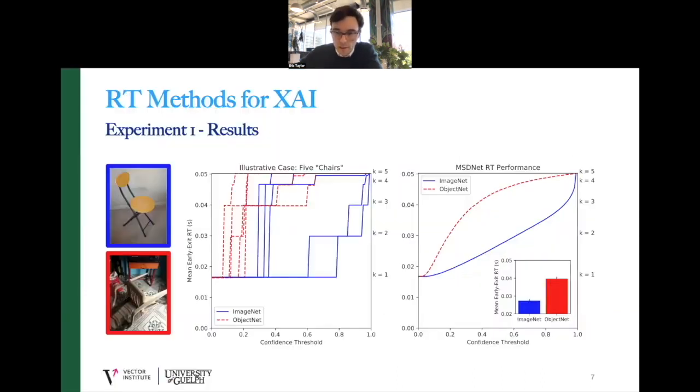Oh wait, I forgot to say something. So this pattern results as proof of concept for using response time analyses to document task difficulty.